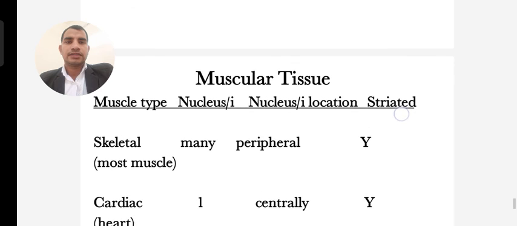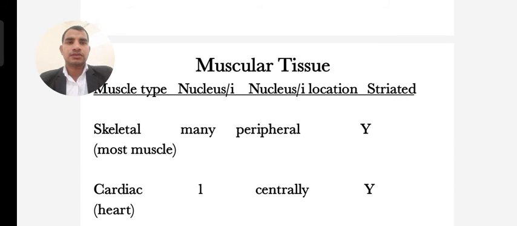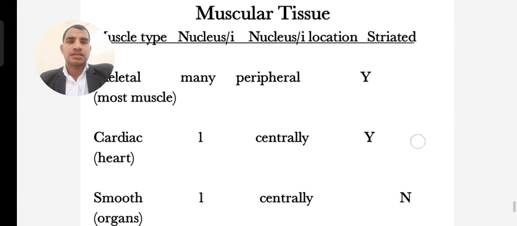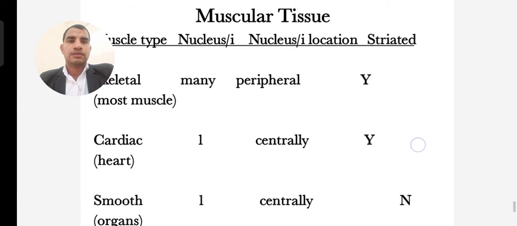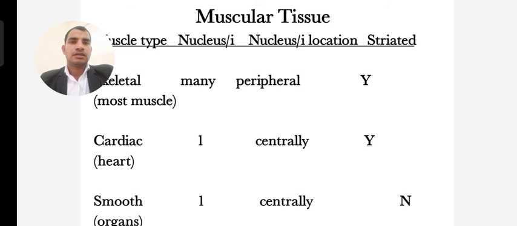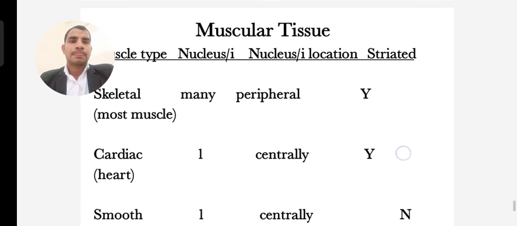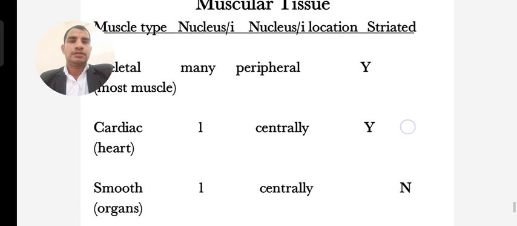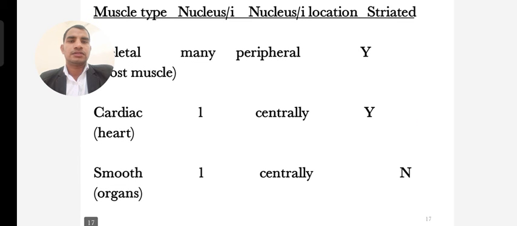Next one is muscular tissue. Muscular tissue is related to muscles and is of three types: skeletal muscular tissue, cardiac muscular tissue, and smooth muscular tissue.